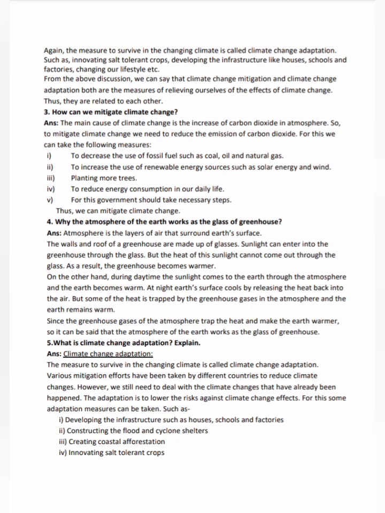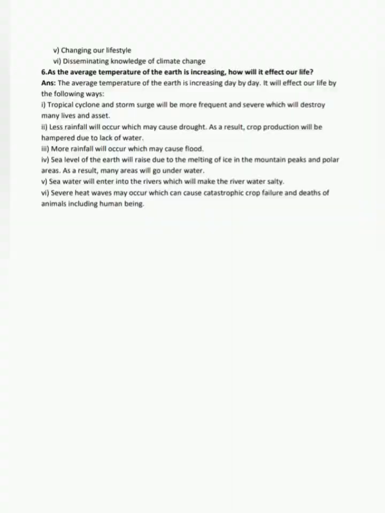For this some adaptation measures can be taken, such as 1. Developing the infrastructure such as houses, schools and factories. 2. Constructing the flood and cyclone shelters. 3. Creating coastal afforestation. 4. Innovating salt-tolerant crops. 5. Changing our lifestyle. 6. Disseminating knowledge of climate change.